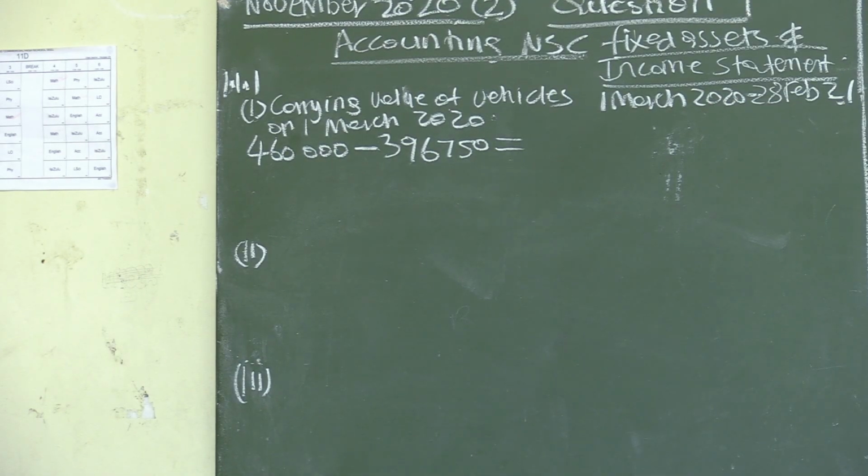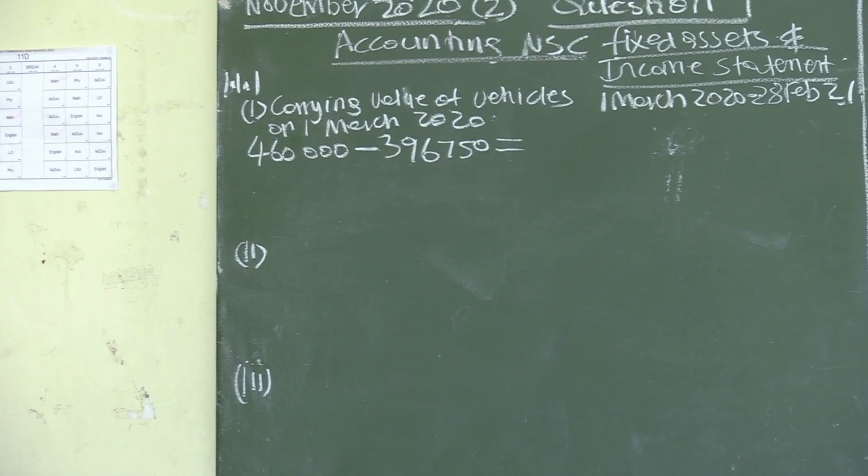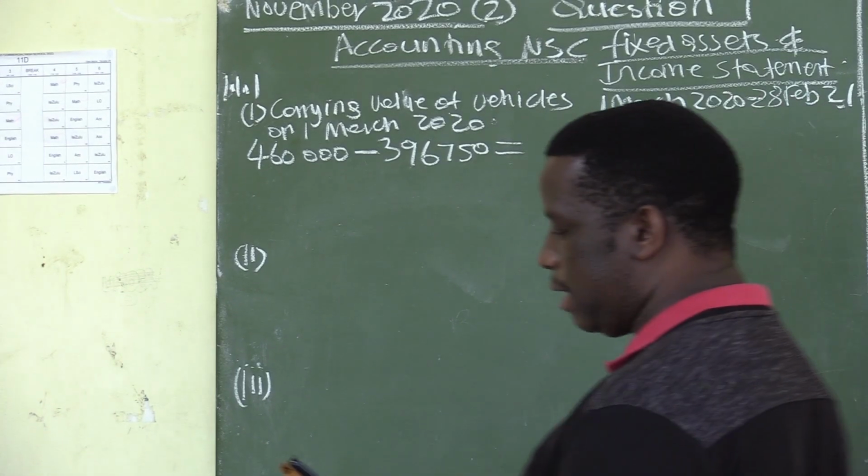We want to calculate the carrying value at the beginning, and the formula is cost price minus accumulated depreciation: 460,000 minus 396,750.